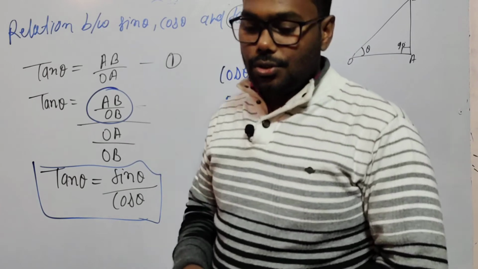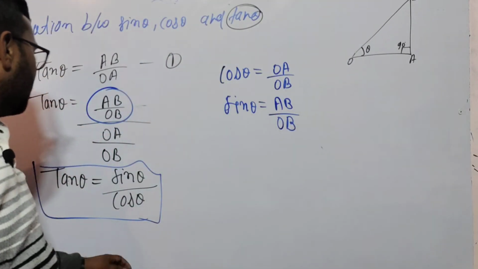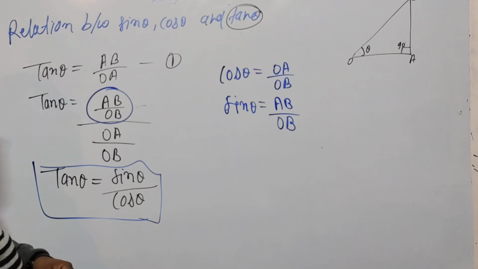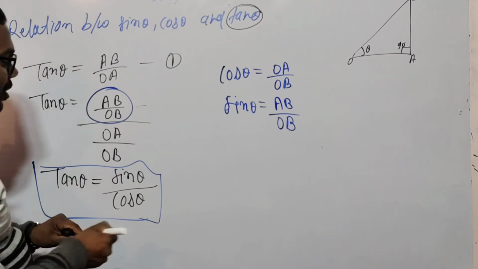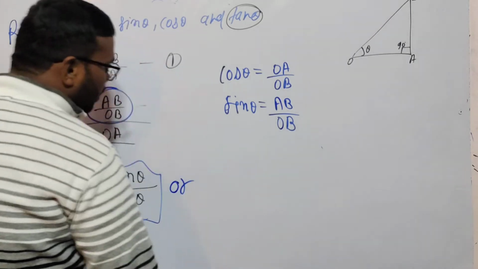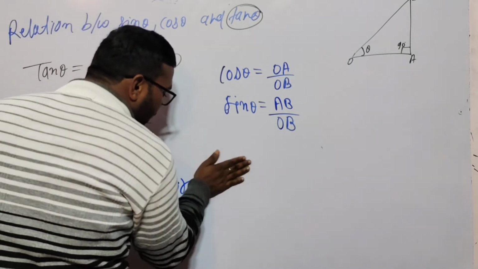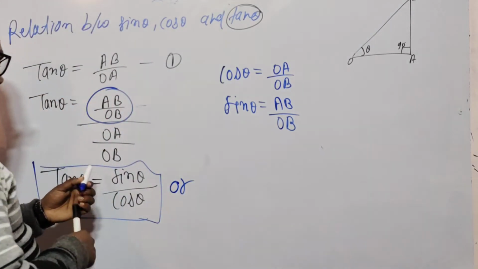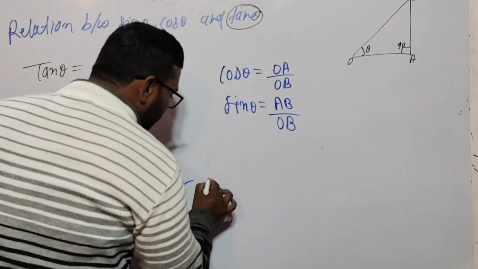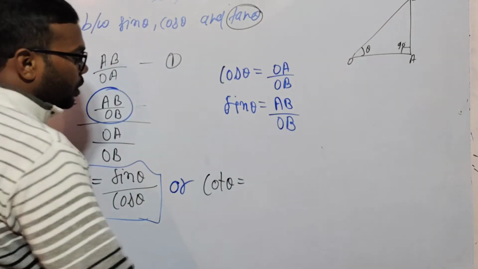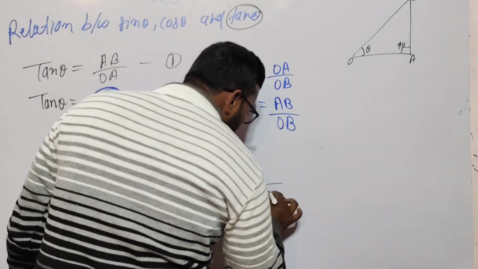Okay, so another relation is cot theta. That is similar, because the tan theta is the inverse of cot theta. So the cot theta is equal to the inverse of tan theta, means 1 by tan theta.